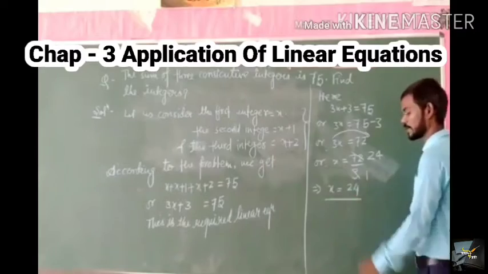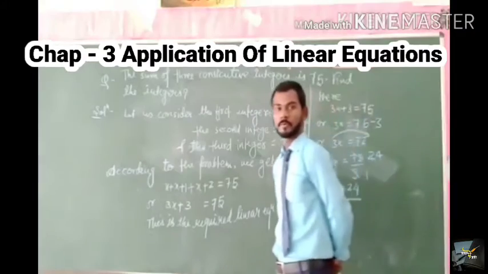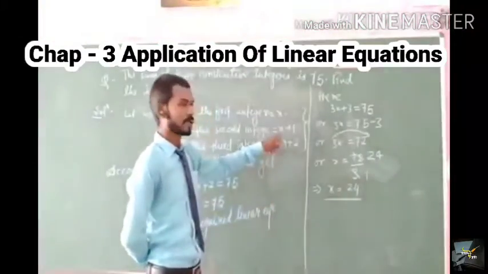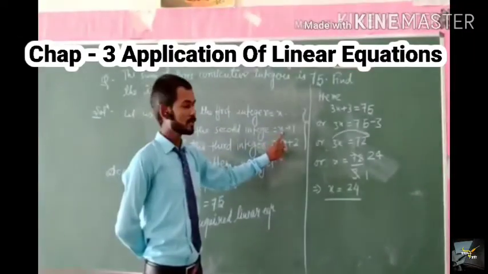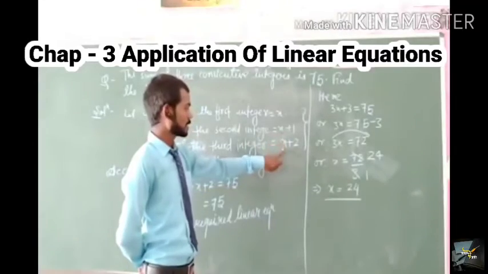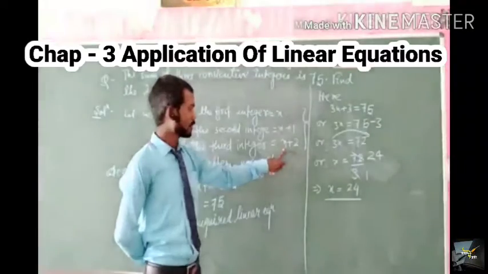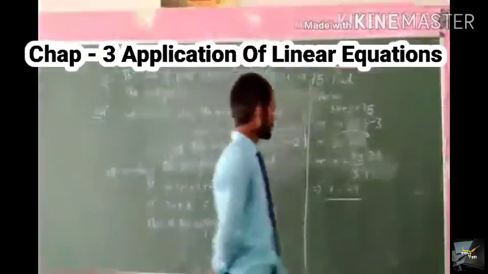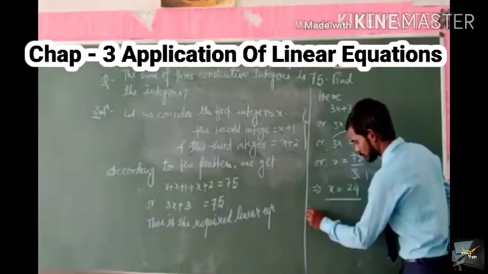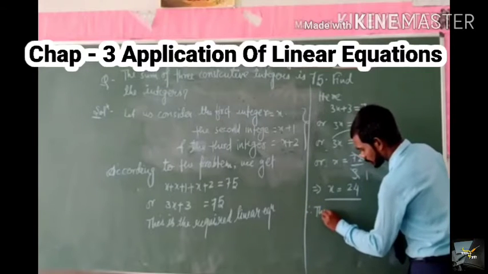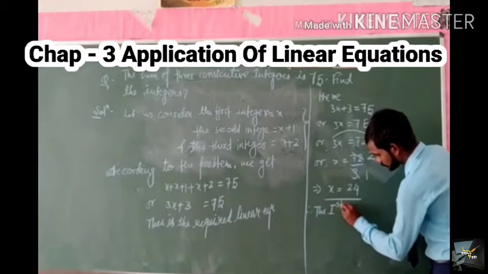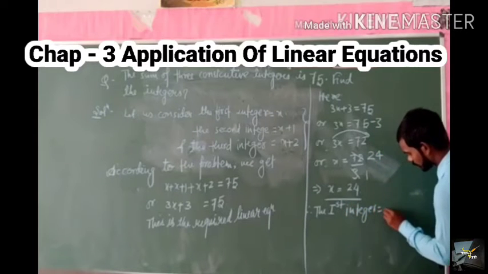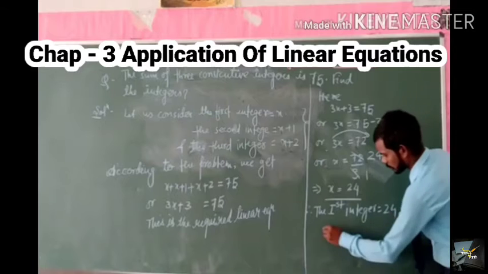That means the first integer is 24. Now we put the value of x in x plus 1 to get the second integer, and after putting x is equal to 24 in x plus 2, we get the third integer. Therefore the first integer is equal to 24.